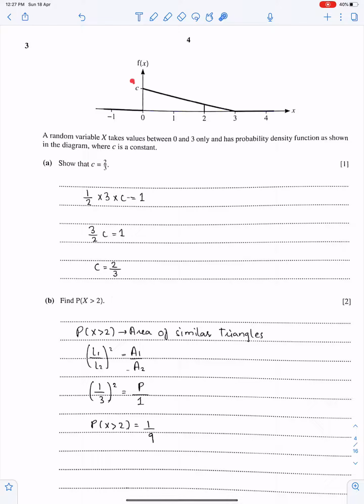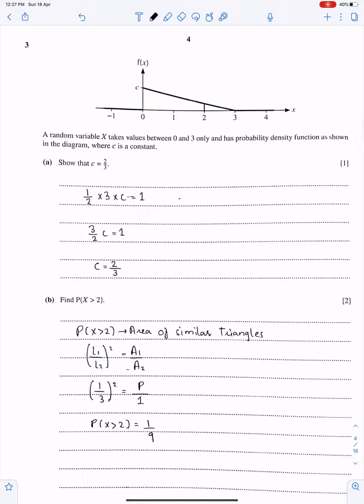This is so simple. C is the height of this triangle. So you know the area of this total triangle is 1. By using this formula, we can easily get this C, or we can easily prove this. Since we know the area under the curve is 1, because this is a PDF and total probability is 1, the area must be 1. So half base into height, as shown.